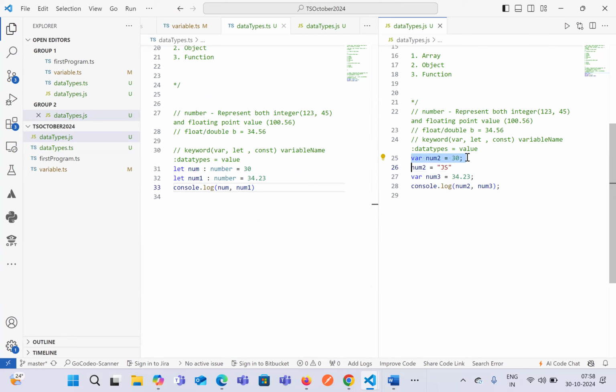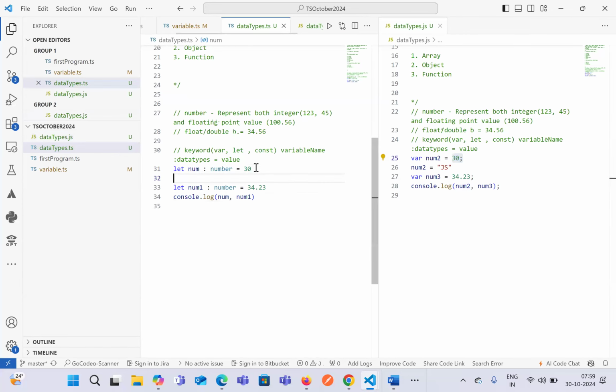First, we have defined an integer, and after that, we were able to change it to a string. Let's say we use the same variable that we have declared as num2 in the later part of our scripting, we'll still be thinking that this has a value of 30. Whereas somewhere in between the script, it has been changed to a string value, and this will fail. This will probably fail our test cases or any kind of coding that we are writing, considering the value that we have declared as the original.